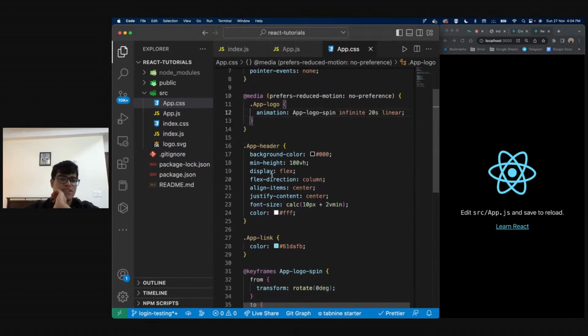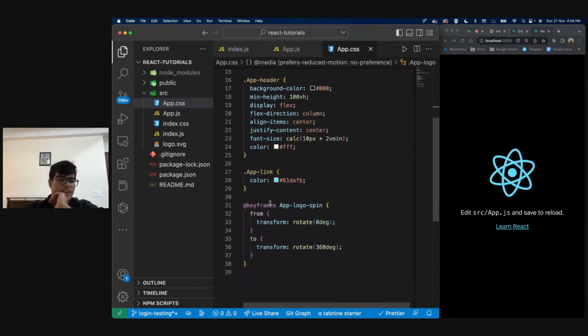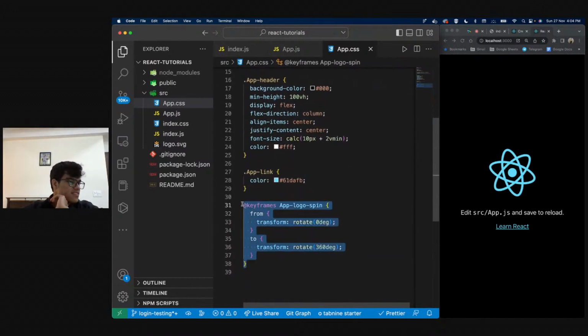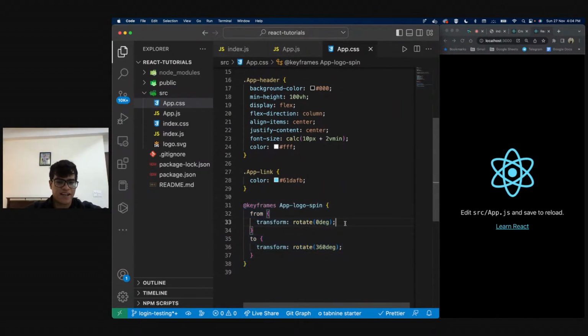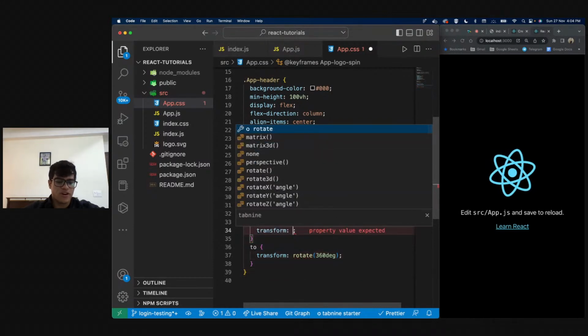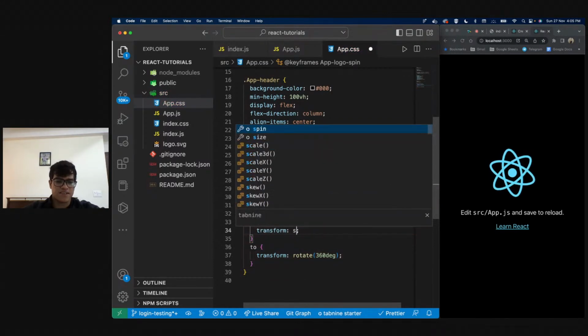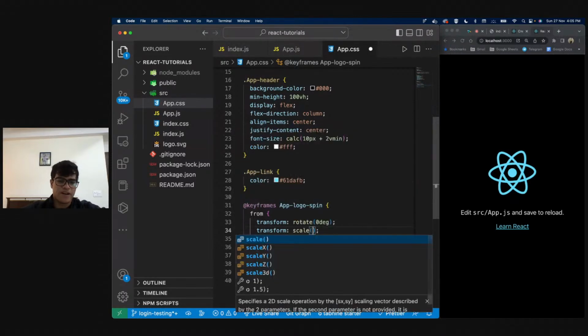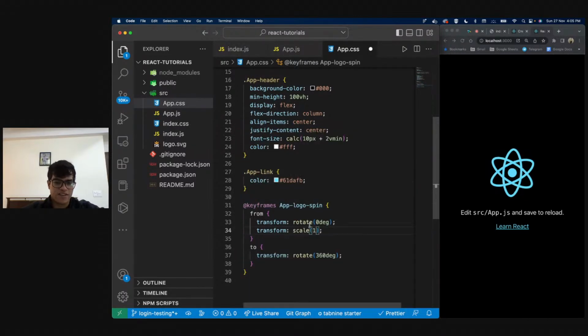What is the keyframe? Keyframes is CSS. It's something that allows you to create animations. It is nothing that we are doing ourselves. This is pure CSS. This is not a part of React. It's just CSS.